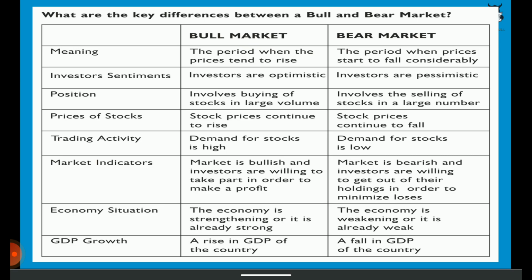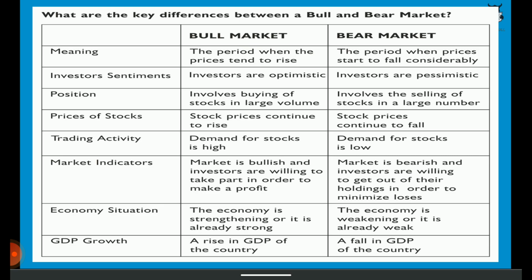Talking about the position which the investors take in a bull market, it involves buying of stocks in large volumes. This is because investors believe that in the future the prices of the shares will increase. So if a share is currently trading at $10, investors will want to buy more of it because they believe that in the future the share price might rise to $20. So they will make a profit of $10 in the meanwhile.